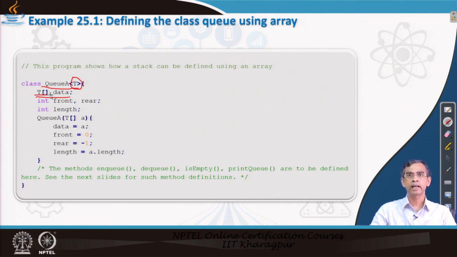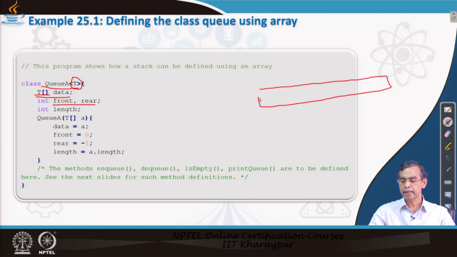Now, a queue is characterized by two pointers, the front and rear. We define the two pointers as integers because they are basically indexes. Here I want to mention one thing: this is an array of finite size, and in this implementation we will assume that the index starts from 0 to some number n minus 1.